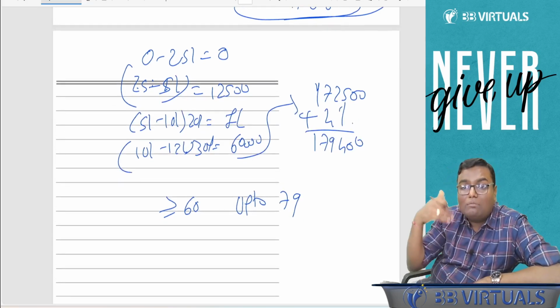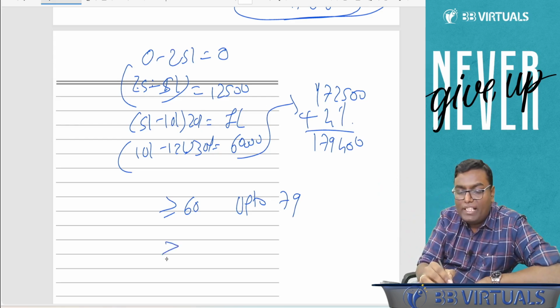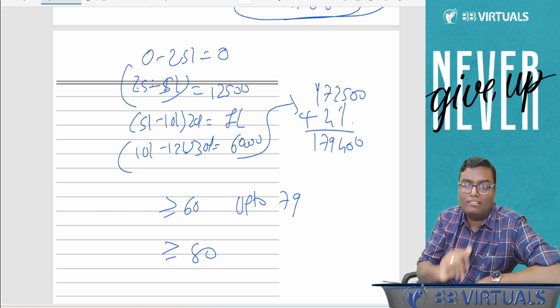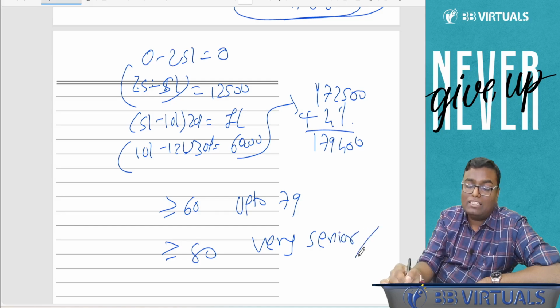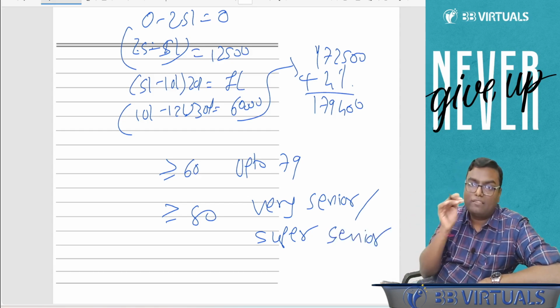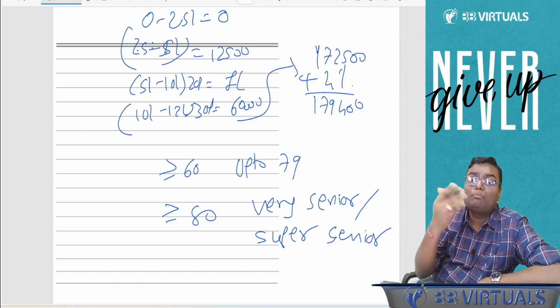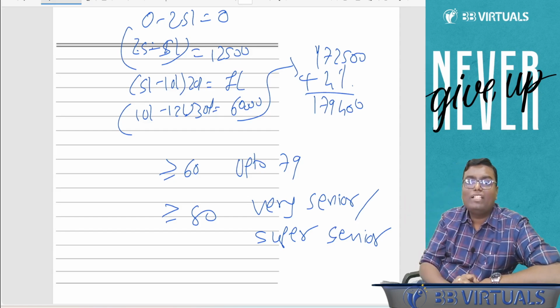If you cross some more years in your life, now you have completed 80 years at least, you are called a very senior citizen. The second name is super senior citizen. Very senior citizen or super senior citizen. Law says, we are so much happy with you. You are a resident individual who has completed 80 years of age.